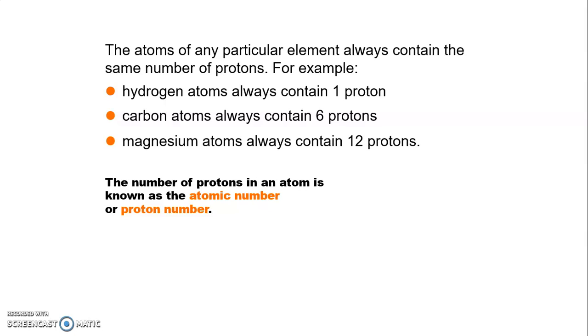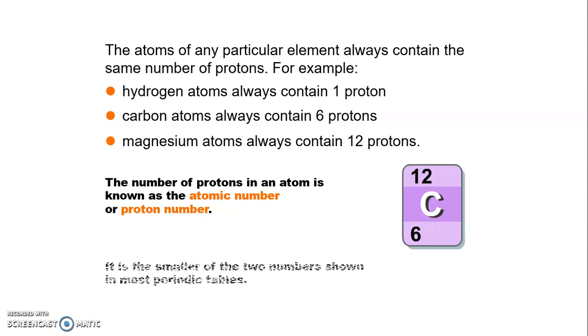The number of protons in an atom is known as atomic number or proton number. Here we have a symbol of carbon 12 and 6. The lower value we can say is the atomic number, and the upper value, 12, is the number of protons plus neutrons present in the nucleus, that is called atomic weight.